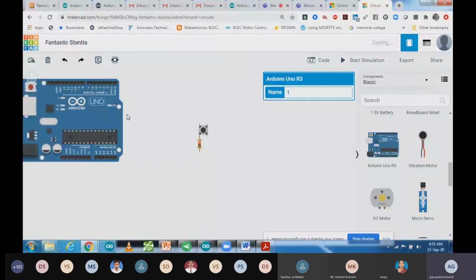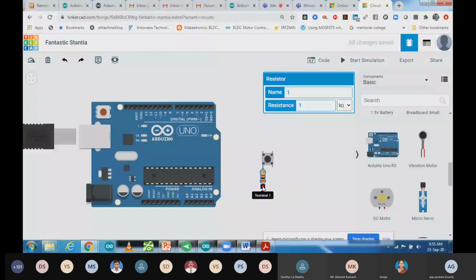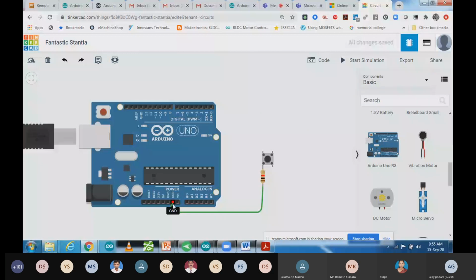This one wire I'm going to connect with the ground, and this one wire I'm going to connect with 5 volt. And this one I'm going to connect with the output. This one is my output.